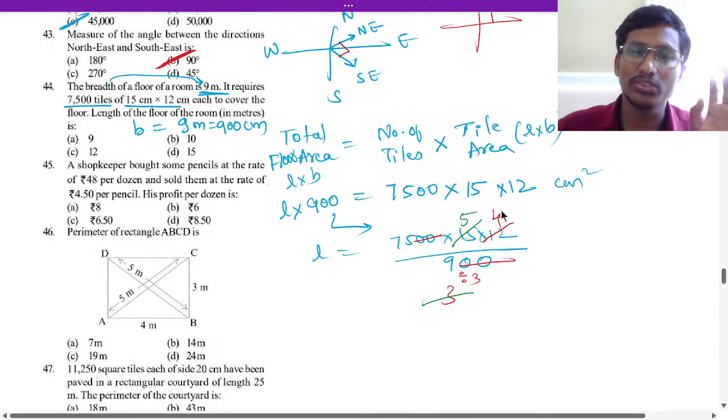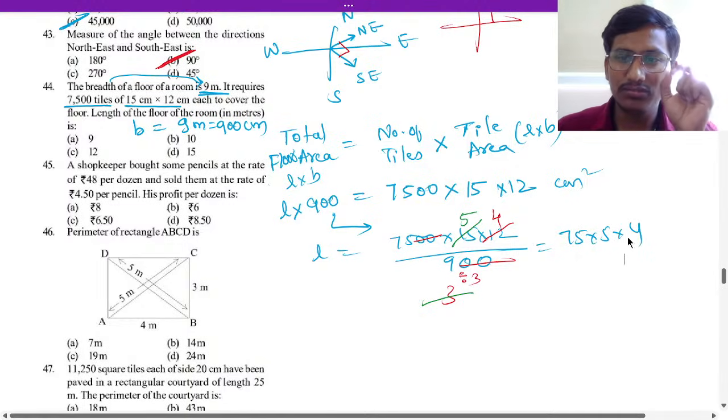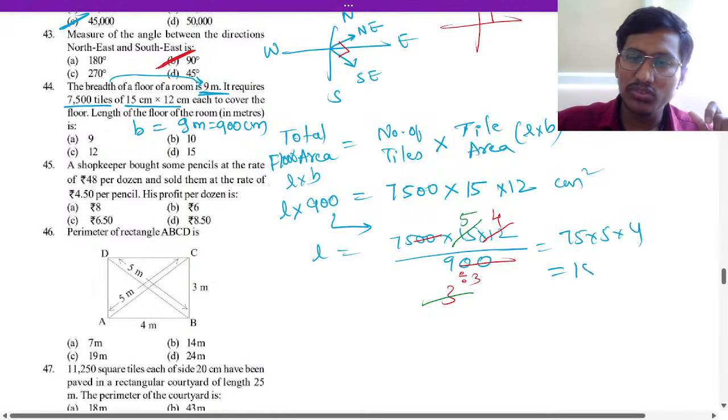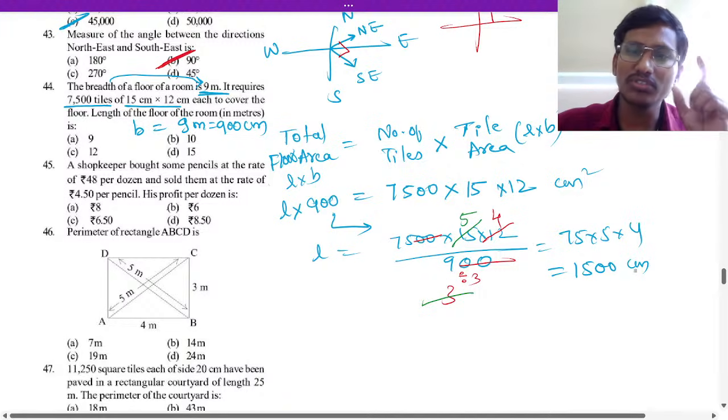75 into 5 into 4. So 75 into 5 into 4. So that is 5 4s are 20. 20 75 is 1,500 centimeter. 1,500 centimeter means 15 meter is the answer. So length will be 15 meter.